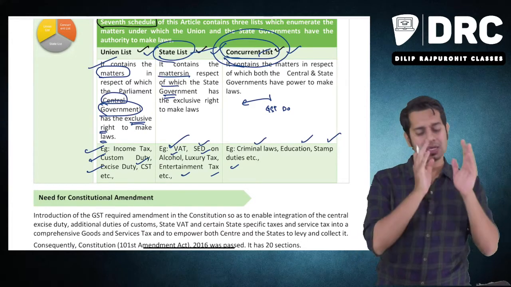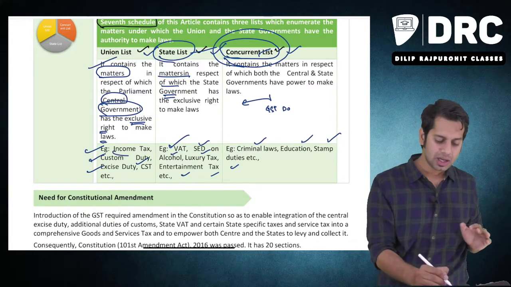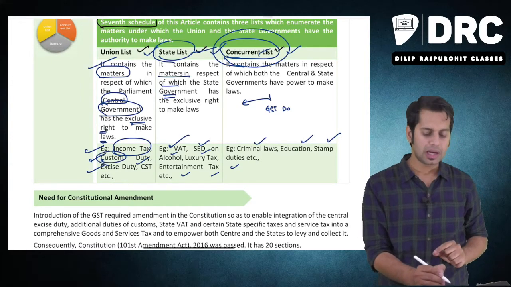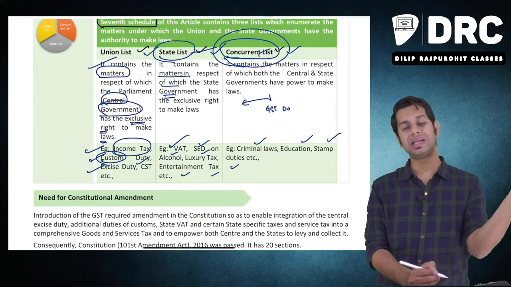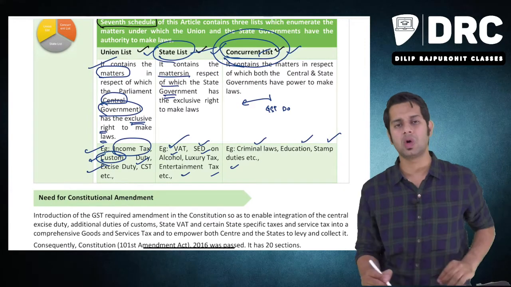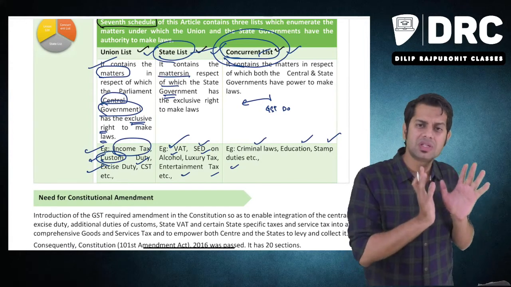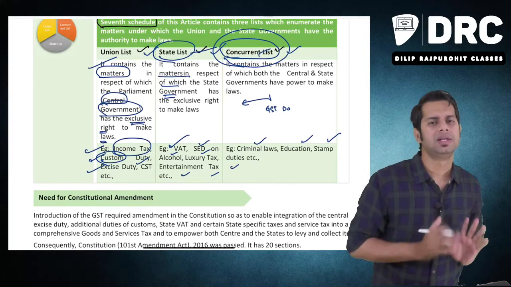What type of tax? The central government has a list. The central government was collecting income tax. The income tax was not given to the state government. It was collecting excise duty, custom duty. That excise duty, custom duty revenue was not given to the state government. Why? Because it was there in the union list and the power was only with the central government.